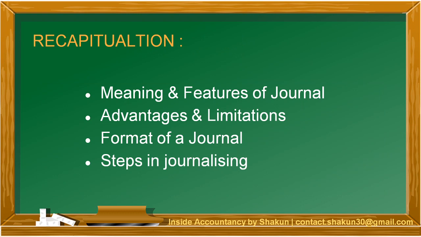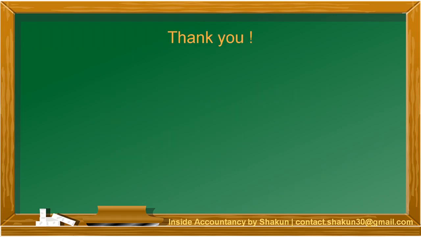So in this video, we have talked about the meaning and features of journal, how all the transactions are recorded in a chronological manner as and when they are entered into. We also talked about a lot of advantages and very few limitations of journal. We discussed the format of journal and how the journalizing is done. What are the steps which are involved in journalizing a particular transaction? I hope the concepts were clear.